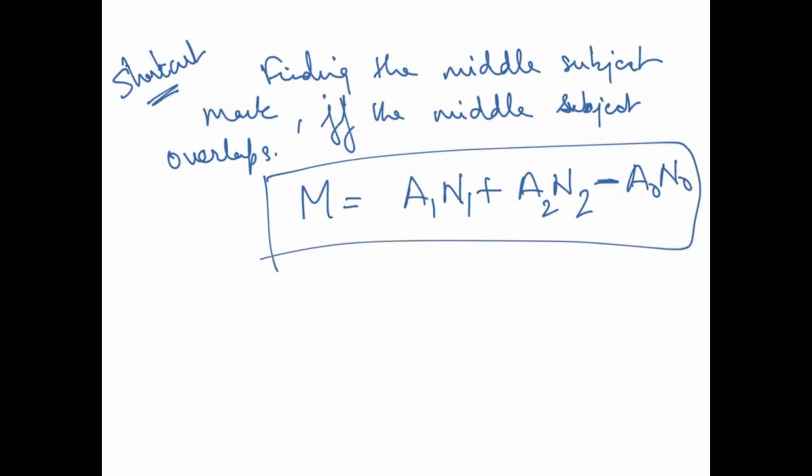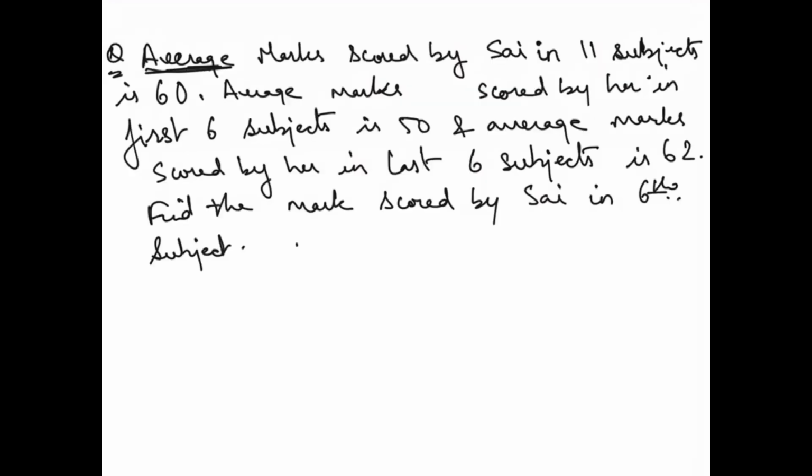Correct. So again the same thing. I am going to again explain this with the help of an example. So let's move on to the question now. Average marks scored by Sai in 11 subjects is 60. So basically A0 is 60 and N0 is 11. Okay. Now what is the next thing?